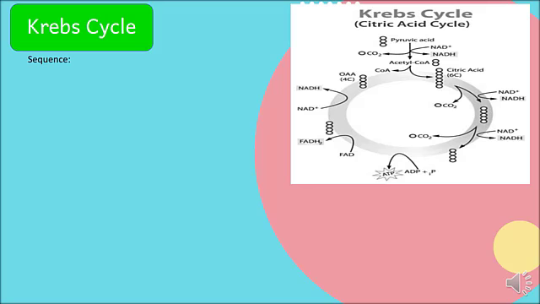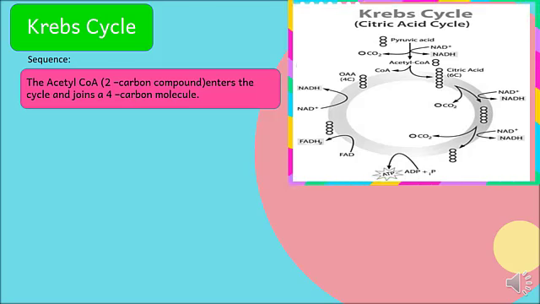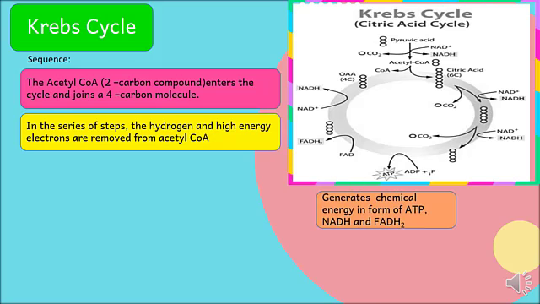Here's the right sequence on how to generate energy in Krebs cycle. Number 1. The acetyl-CoA 2-carbon compound enters the cycle and joins a 4-carbon molecule. In the series of steps, the hydrogen and high-energy electrons are removed from acetyl-CoA. Because of this, there will be production of energy in form of ATP, NADH, and FADH2.